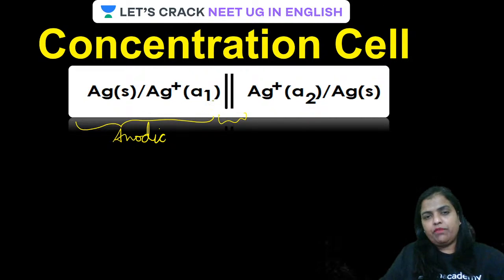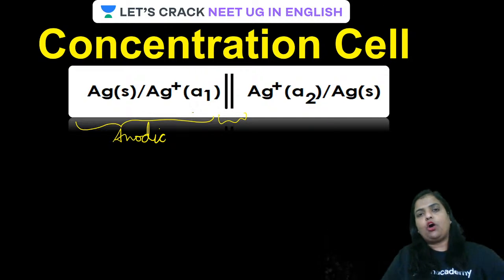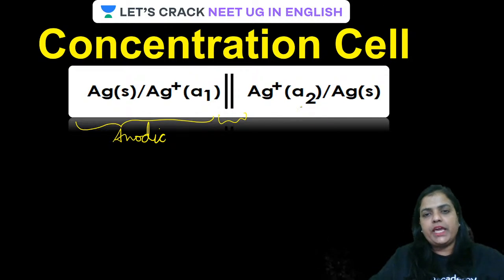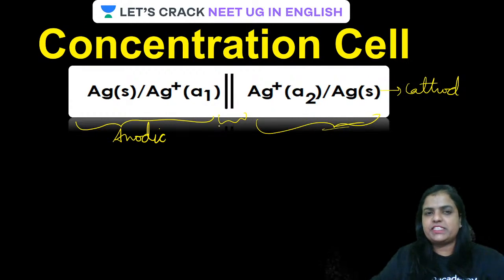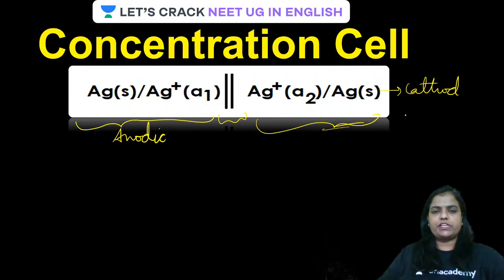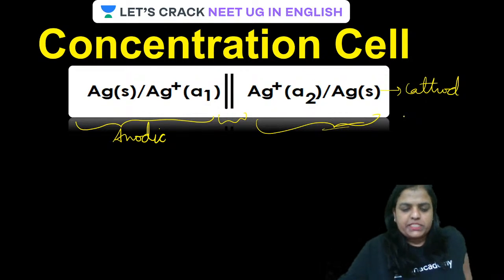Ag plus A1, where A1 is the concentration of the silver nitrate solution of the anodic compartment. A2 is the concentration of silver nitrate of the cathodic compartment. And Ag solid on this side is acting as the cathode. So this is the cathodic compartment, guys. This is how we represent the concentration cell. I hope it is clear.